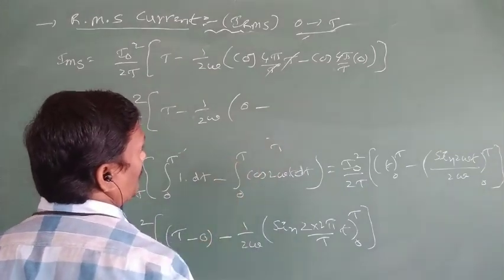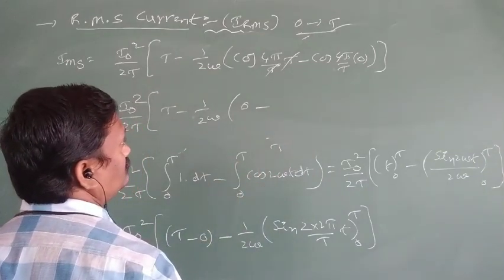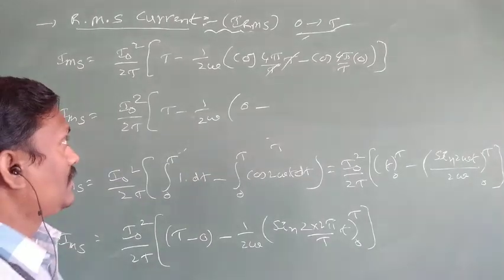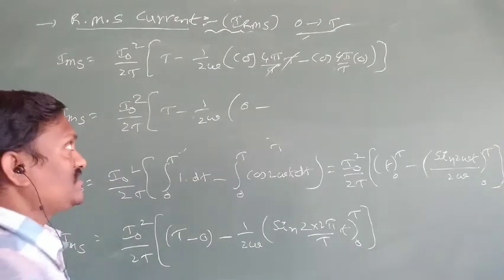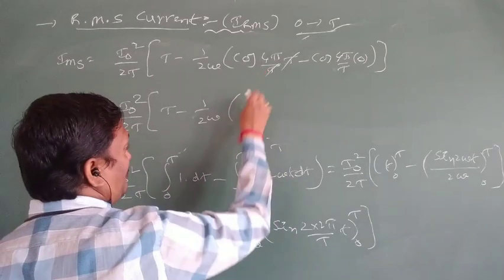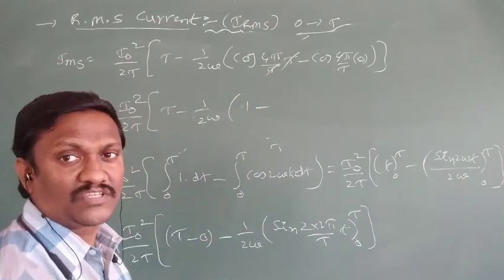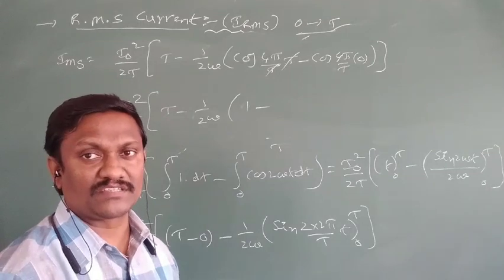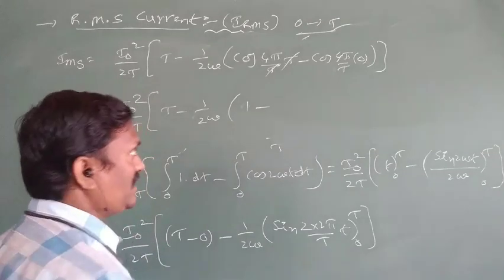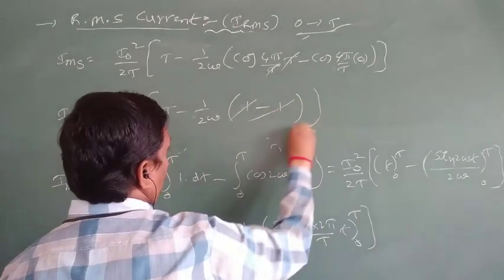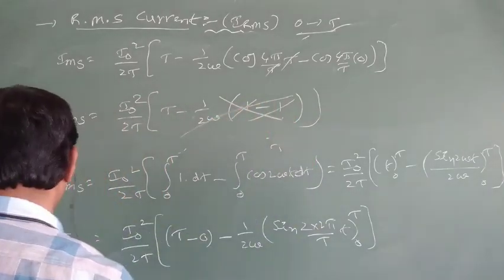Cos of an even number of pi is always 1. Cos 0 value is 1, cos 2 pi value is 1, cos 4 pi value is 1, cos 6 pi value is 1. Minus cos 0 value is 1. So 1 minus 1 is 0, and the second term becomes 0.